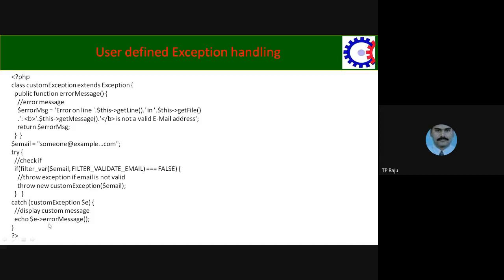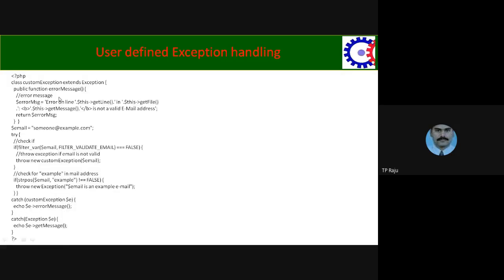Then it shows the error message by calling the error message function, and the return keyword returns the message.